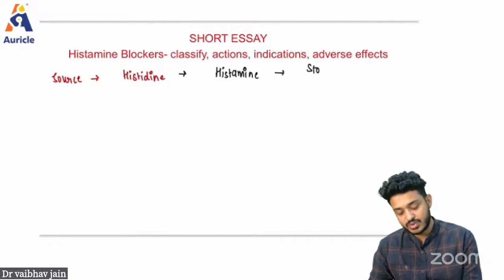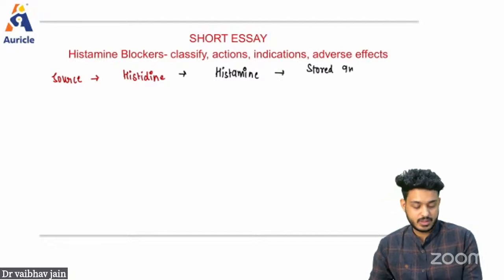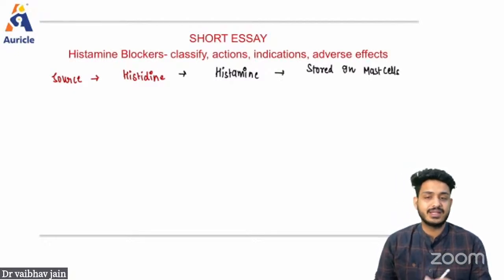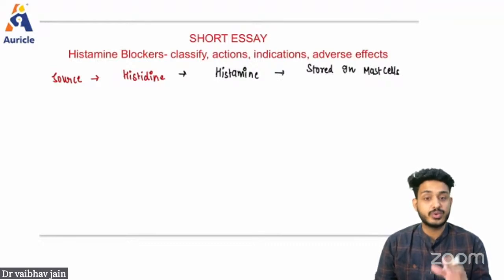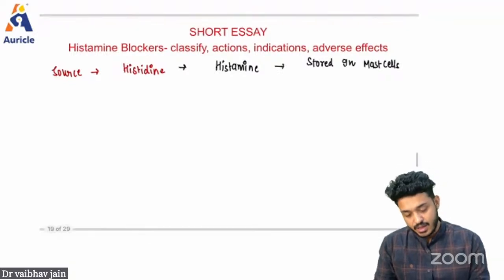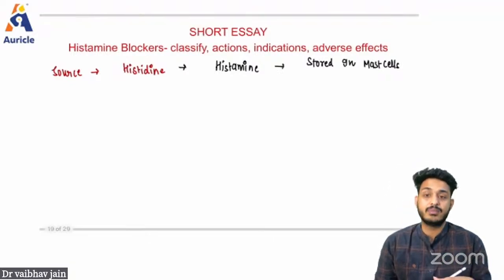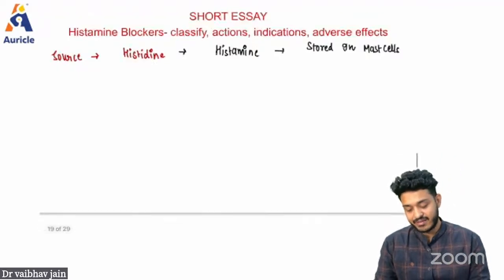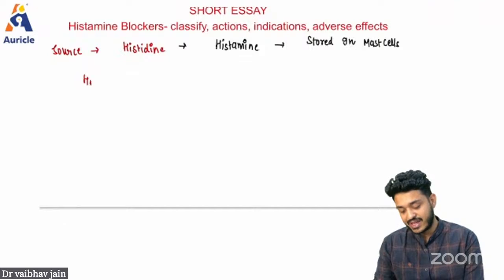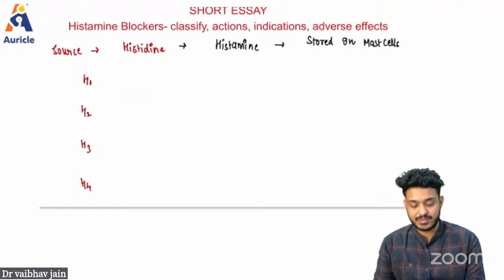This histamine which is formed is going to be stored in mast cells. We can also have non-mast cell histamine, but generally it is stored in the mast cells, right? We have different receptors, and because of those receptors we have the action. So what are the different receptors? Let's make a note. First we have H1, H2, H3, H4, right? These are the four important receptors.